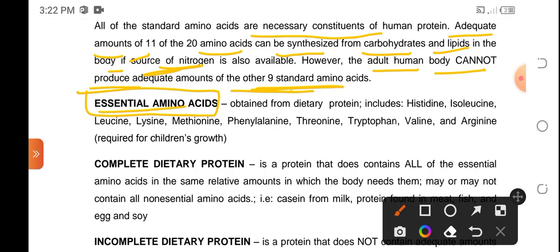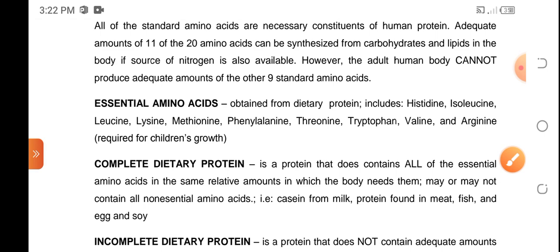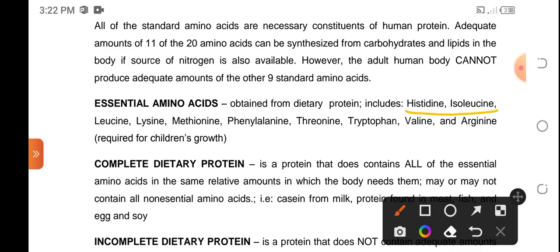So these essential amino acids again are the amino acids that cannot be produced inside the body. Rather, they should be obtained through dietary protein. And this includes histidine, isoleucine, leucine, lysine, methionine, phenylalanine, proline, tryptophan, valine, arginine.